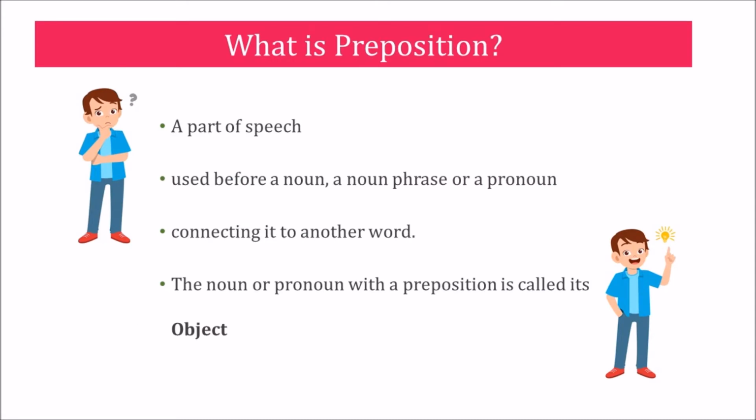Preposition is one of the 9 parts of speech. The name preposition, that is pre plus position, means place before. A preposition typically comes before another word, usually a noun, pronoun or noun phrase. It tells us about the relationship with other parts of the sentence.